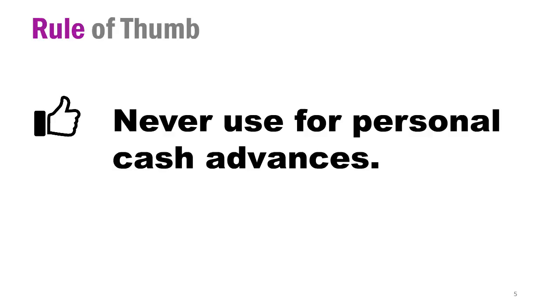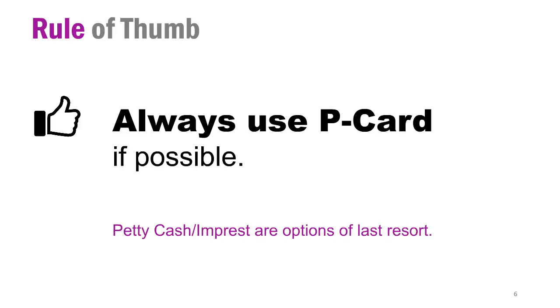The rule of thumb for both petty cash and Imprest accounts is that they should never be used for personal cash advances. And employees should use a P-card whenever possible. The petty cash and Imprest accounts reimbursements are meant to be used only as options of last resort.